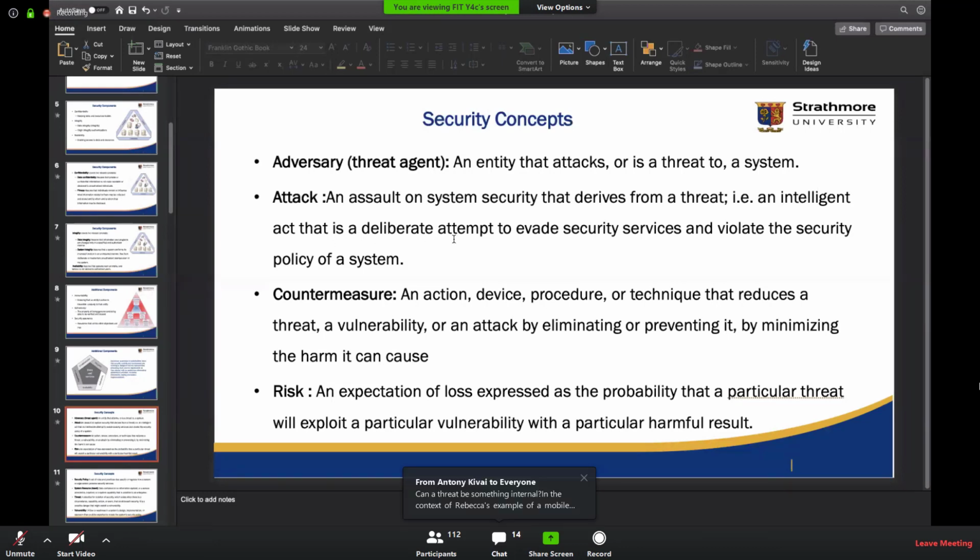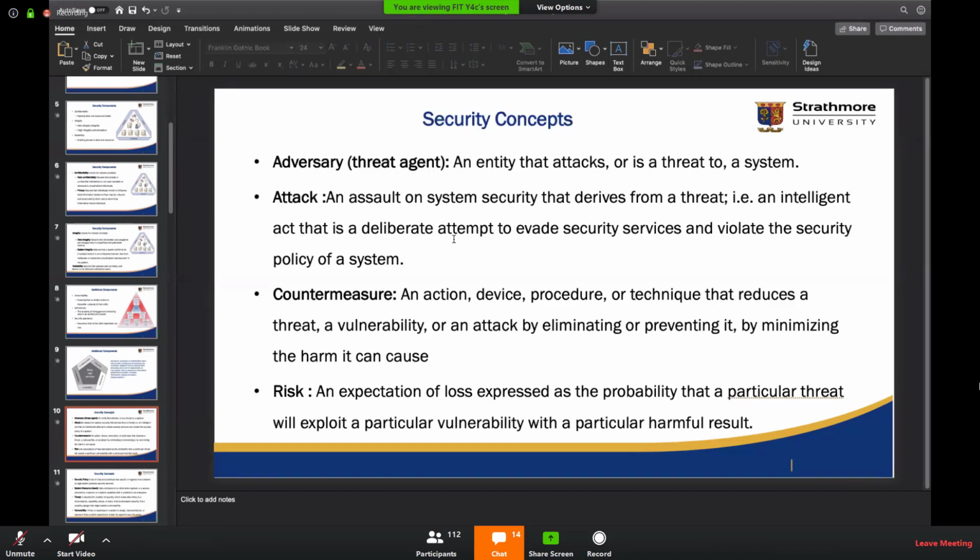So an existing weakness in a system is a vulnerability, anything that can be exploited. We normally have so many vulnerabilities in almost all systems. We have unpatched things that will always be there.